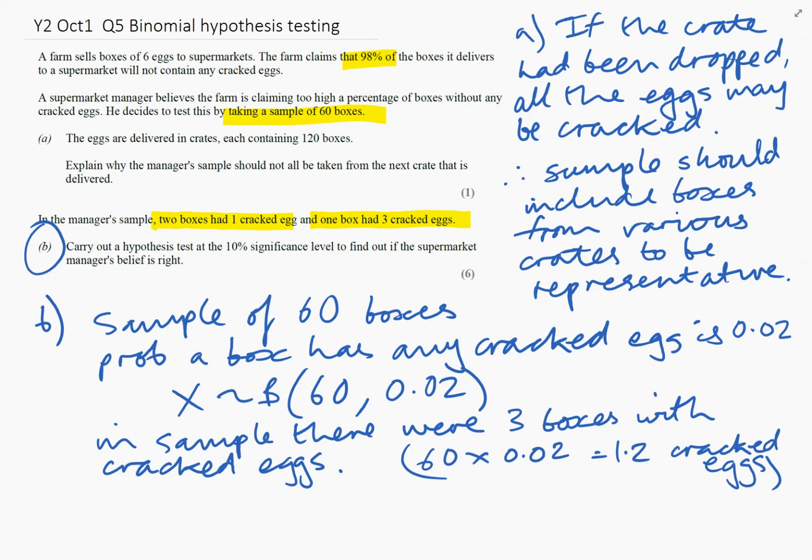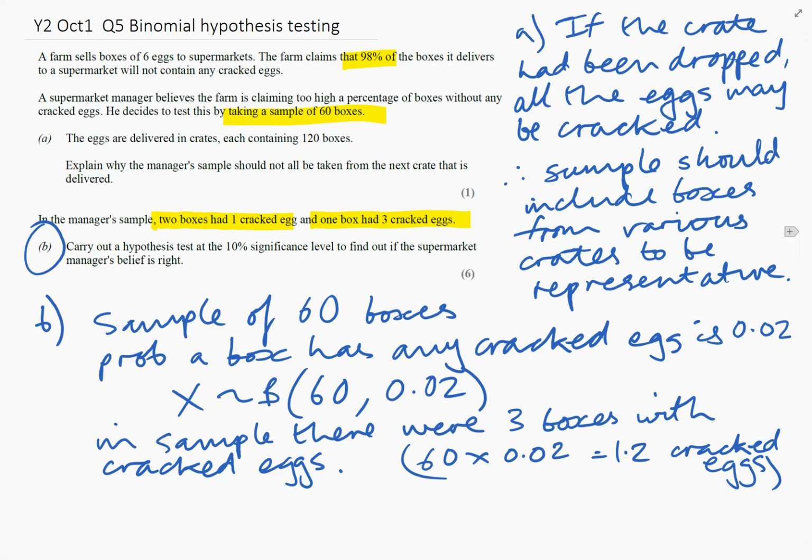He's got 3 boxes with cracked eggs, whereas you'd expect only roughly 1 box to contain any cracked eggs. So he thinks that possibly they are being too generous with their 98% prediction.